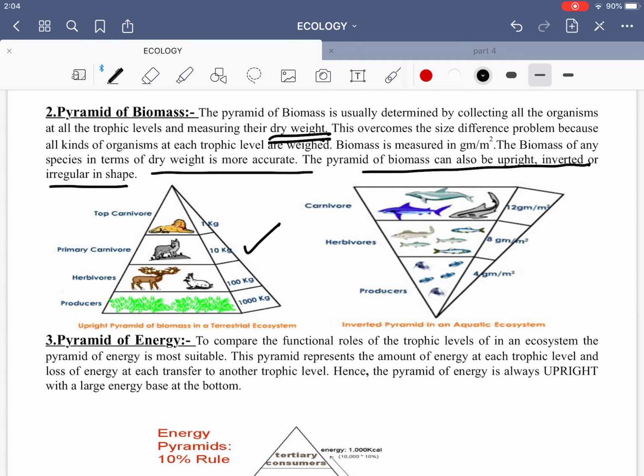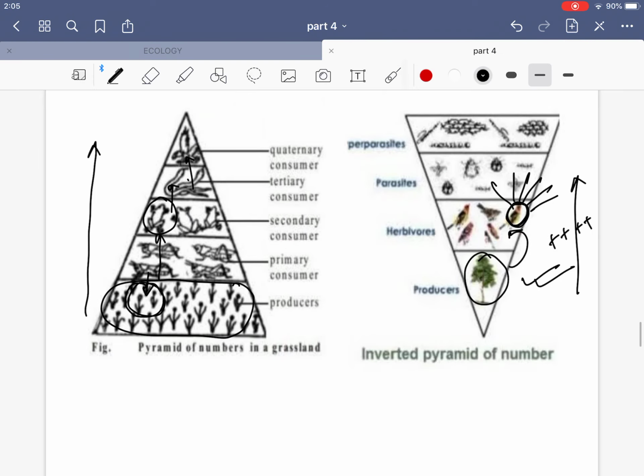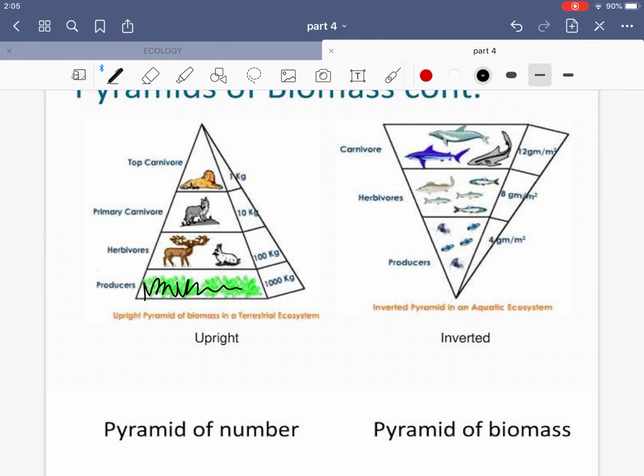If we can see, they will consider the dry weight of all the things, and then they will compare what was the weight at this trophic level, what was the weight at this trophic level, and then according to it the pyramid will form. It can also come in this shape. So this shape can also be there. Because it is getting many shapes, it is again not a true picture, because the other food chains and food webs which are related to the same food chain which they have taken are not considered. So this is the pyramid of biomass. I've taken the same picture here, pyramid of biomass.